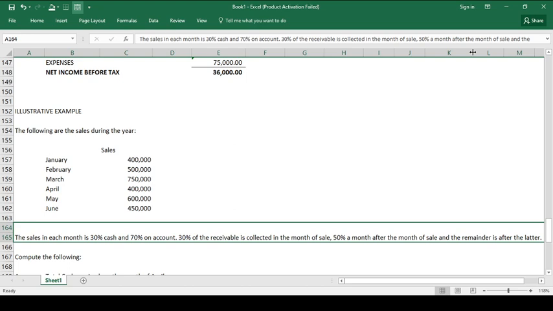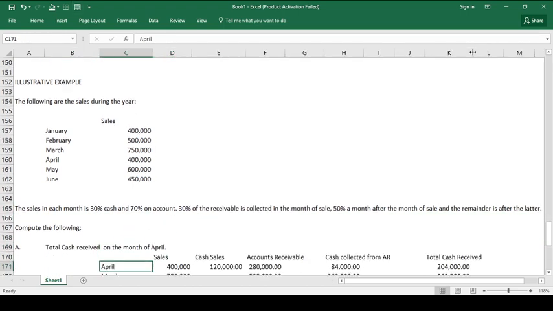And then the remainder is collected after the latter. So, after the collection of the 50% in the succeeding month, the remainder will be collected 2 months after the month of sale. So, we are required to compute the following.